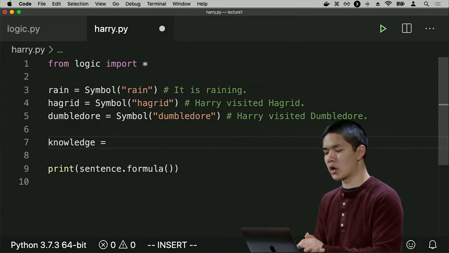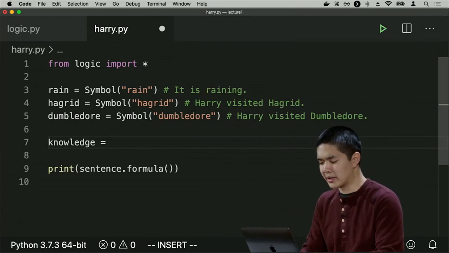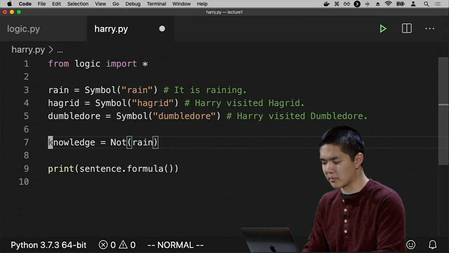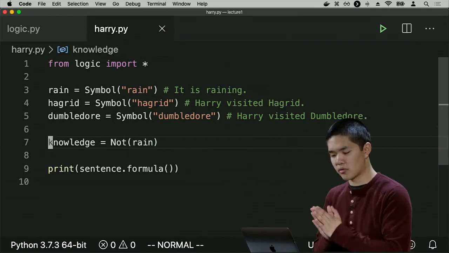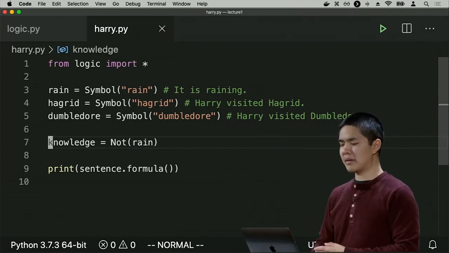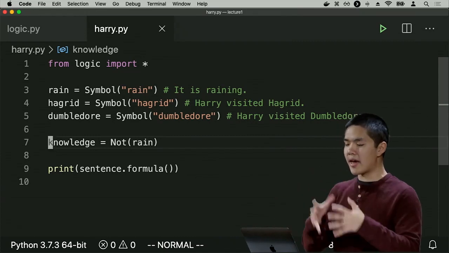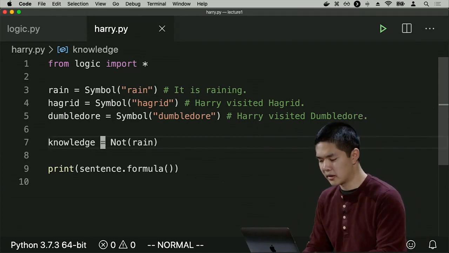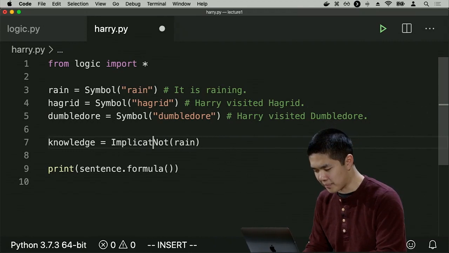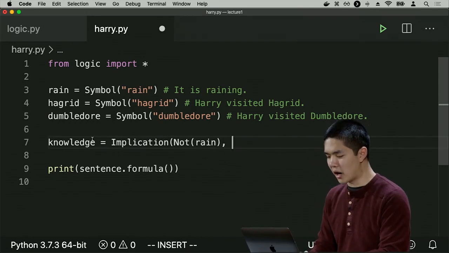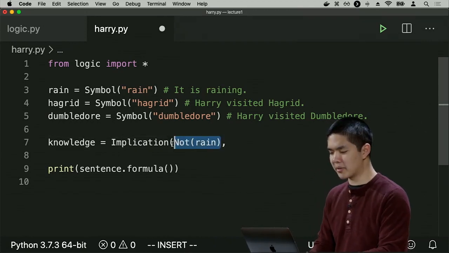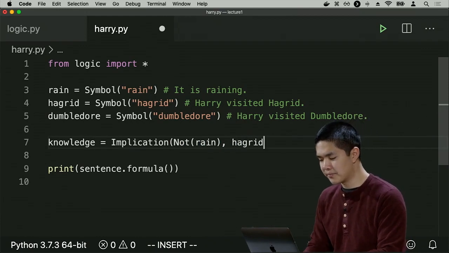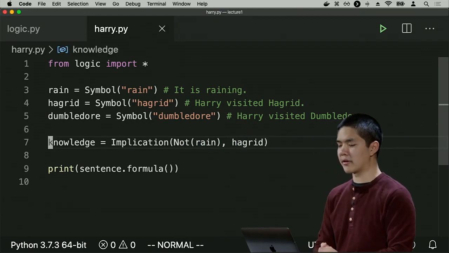So all right, how do I encode the idea that it is not raining? Well, I can use Not and then the rain symbol. So here's me saying that it is not raining. And now the implication is that if it is not raining, then Harry visited Hagrid. So I'll wrap this inside of an Implication to say, if it is not raining, this first argument to the implication, well then Harry visited Hagrid.